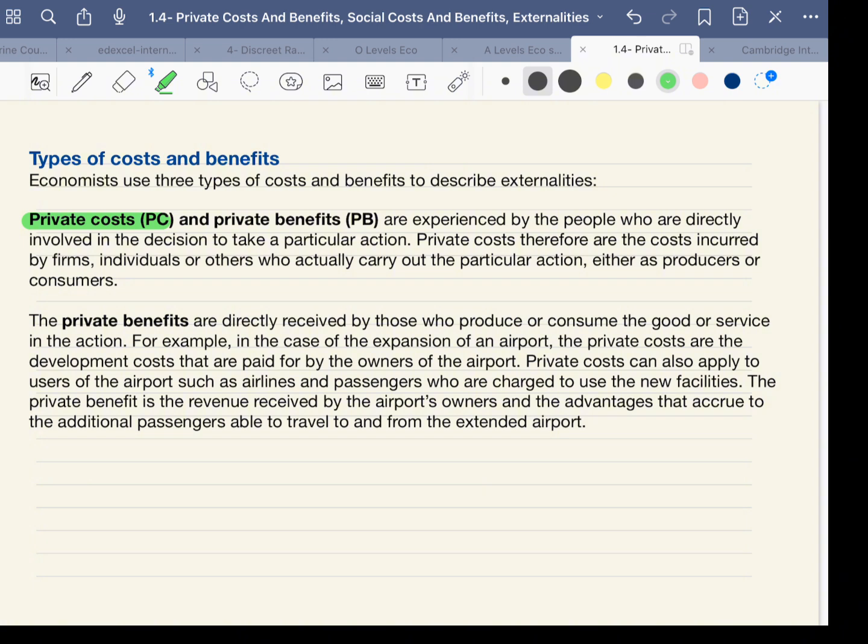The word private here means directly related to those people who are directly involved: the producers, consumers, suppliers, and people who purchase any goods or services.